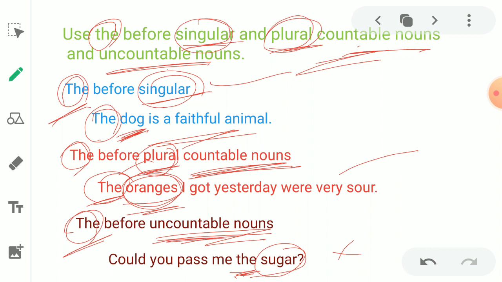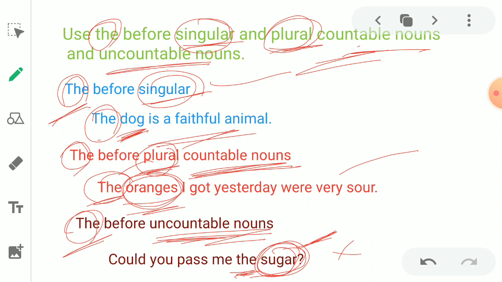The reason is very simple, my dear children. Here sugar, as I told you earlier, "sugar is bad for teeth." Here sugar is in general. So generally sugar is bad for teeth. But in this statement, "Could you pass me the sugar?" here I am pointing to the sugar where it is.